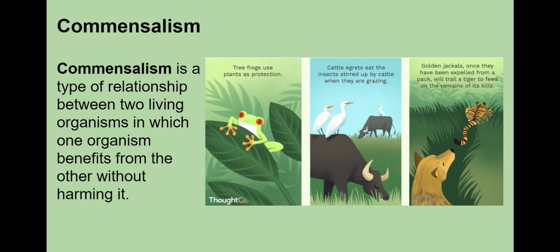In the first example, the tree frog uses plants for protection. This helps the frog but does not harm the plants. In the second example, cattle egrets eat the insects stirred up by cattle when they are grazing. In the third example, golden jackals who have been expelled from a pack will trail a tiger in order to feed on the remains of the tiger's kills.